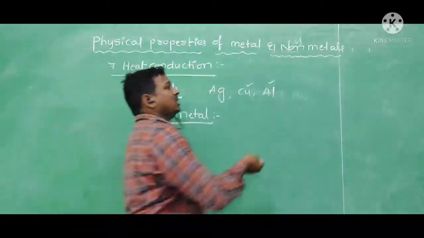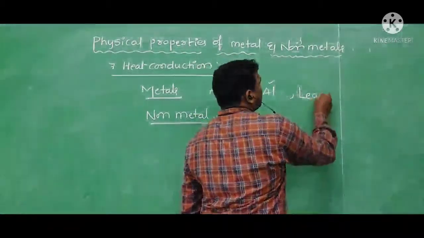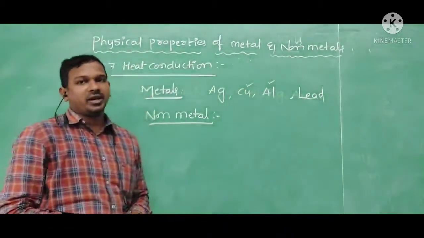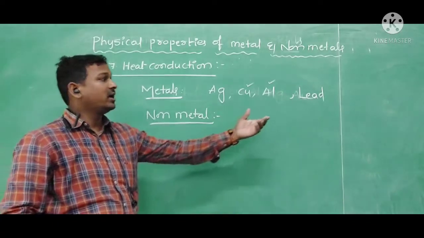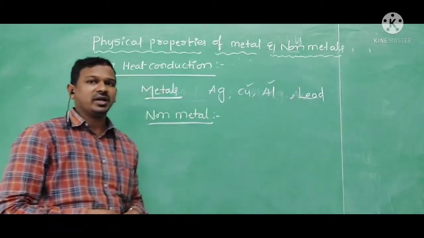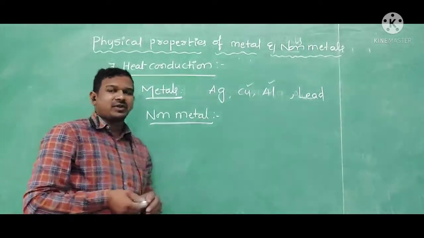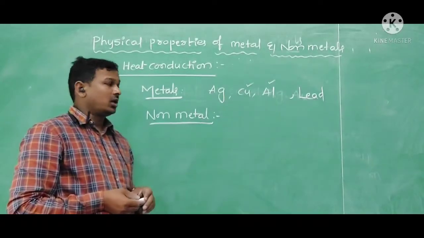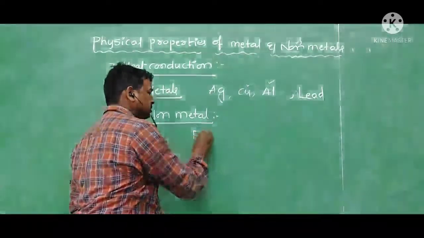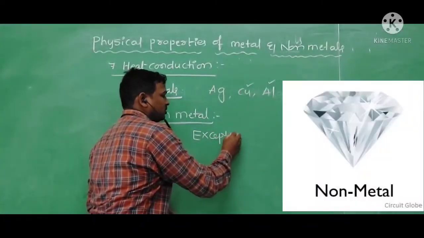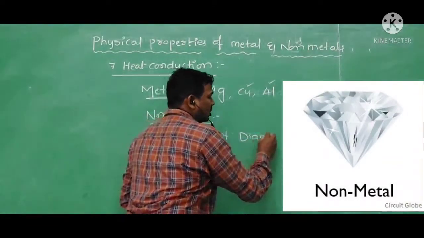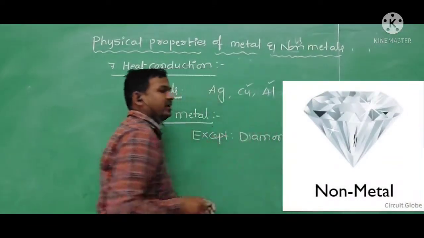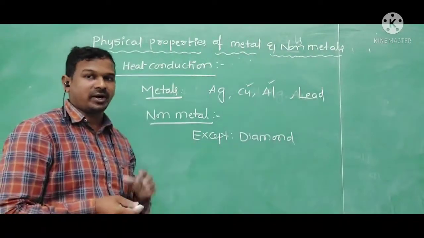In metals, lead is the poor conductor of the heat. The non-metals will not allow the heat conduction except diamond. Diamond is a good conductor of the heat, even though it is a non-metal.